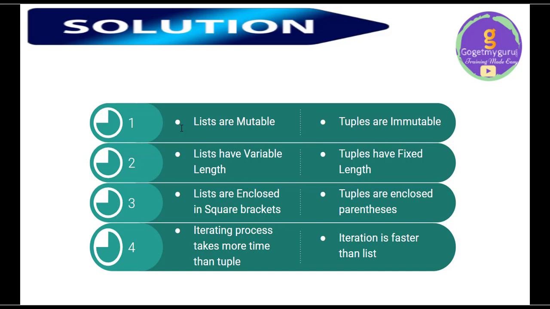The iteration process takes more time in a list, whereas iteration is faster in a tuple. So tuples take less execution time than lists. Why is it so? That is because tuples are immutable, so they are stored in the same memory block and the iteration process becomes faster compared to a list.